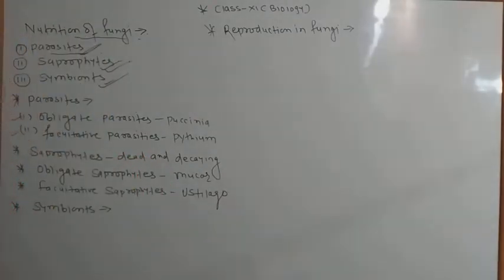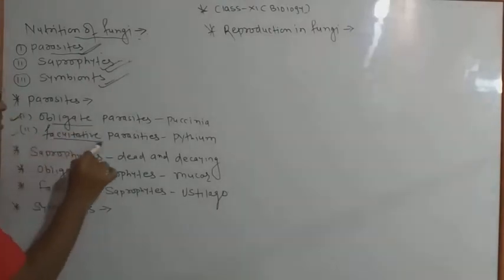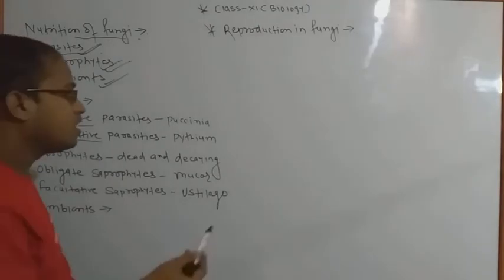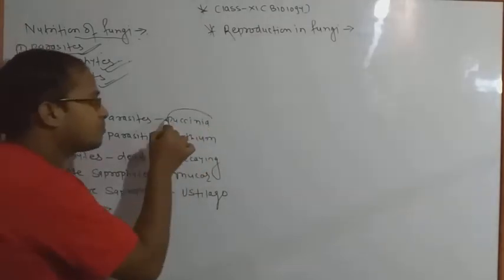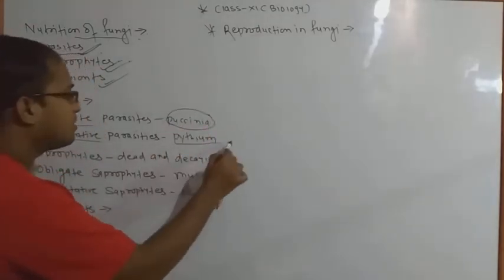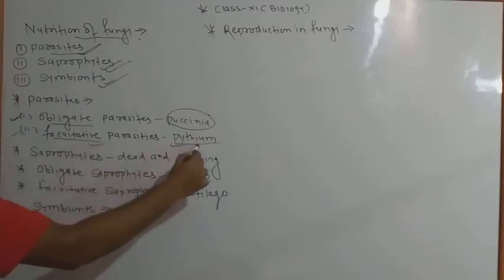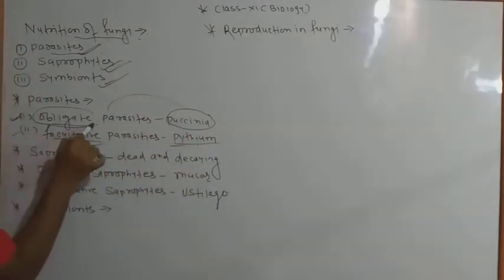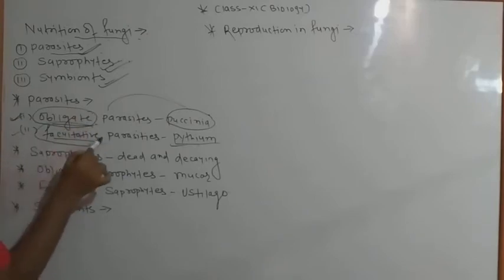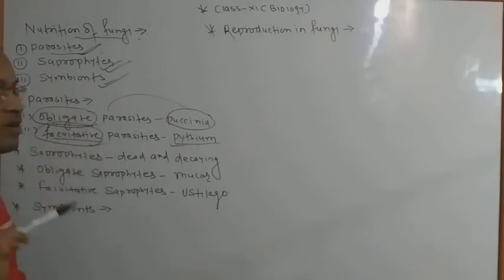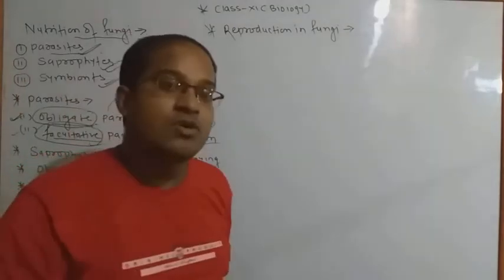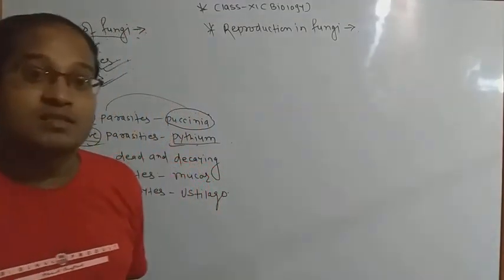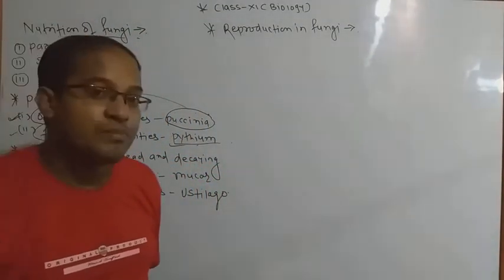Okay, and coming to the next point, parasites are two types. First is obligate parasite and second is facultative parasite. I already told you, and here comes the example of Puccinia and Pythium. Facultative is Pythium and obligate is Puccinia. I have already cleared you all the two words which I am going to underline. Most important, obligate and facultative I already told you in aerobic and anaerobic respiration. So you all have to revise the previous topic.